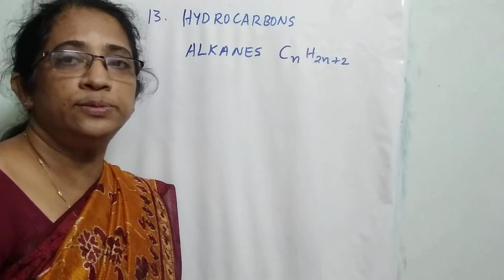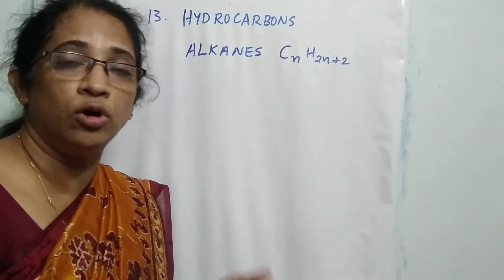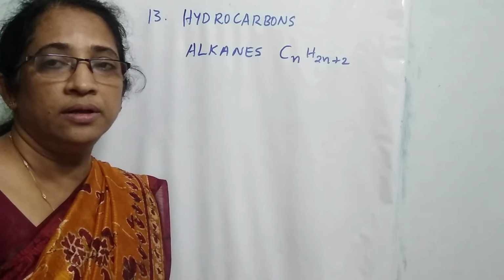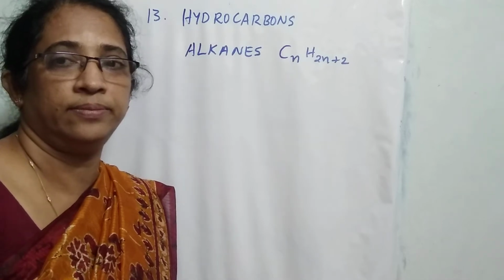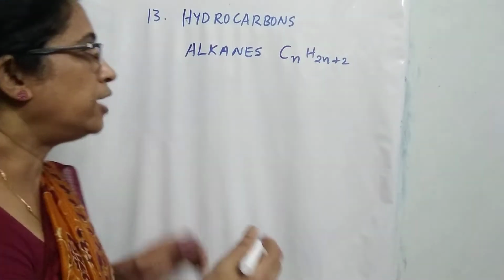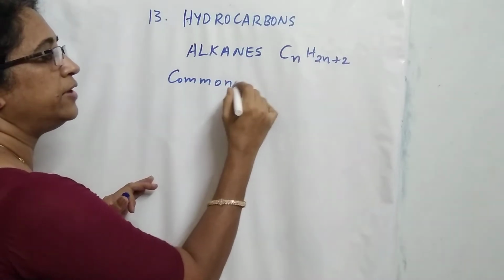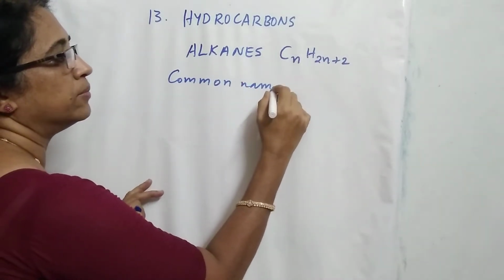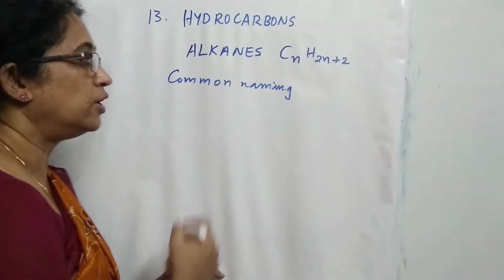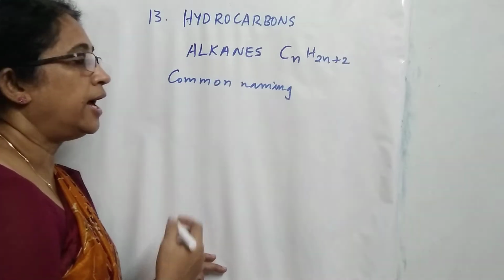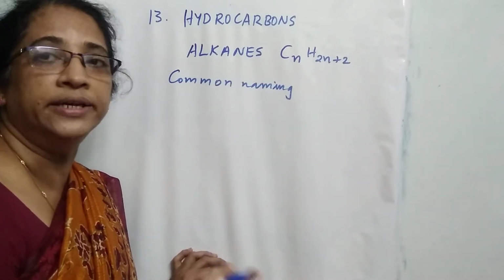There are two systems for nomenclature, old system and new system. Old system is known as common system or trivial system. And the new system of nomenclature is known as IUPAC system. We are going to discuss about the common naming system or trivial system, the old system of nomenclature. And in the common naming system, we use the terms normal, iso and neo.